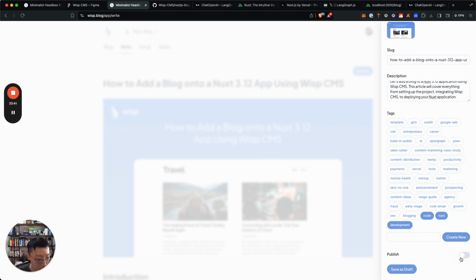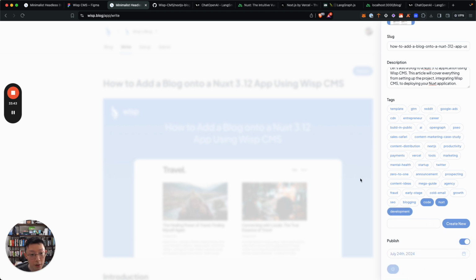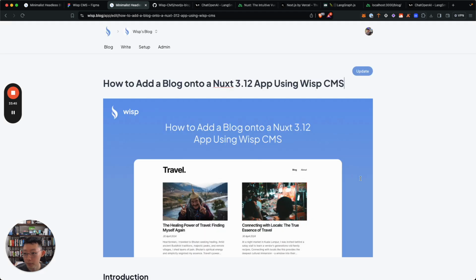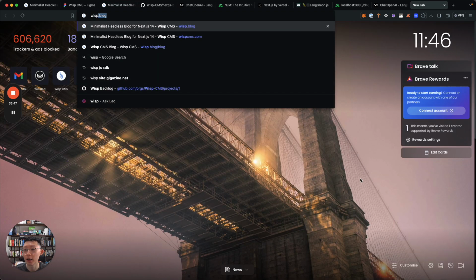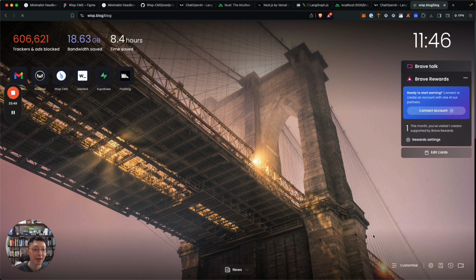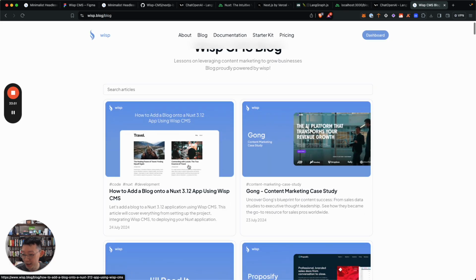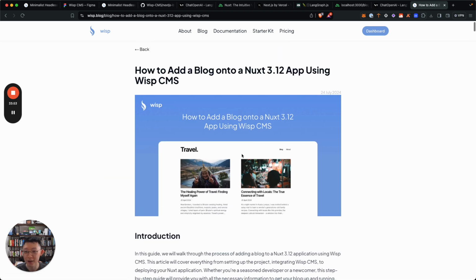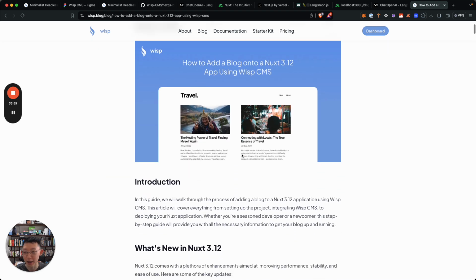Adding a few. Okay. Publishing it. There you go, and we are done. How to add a block onto a Nuxt 3.1 to add using.